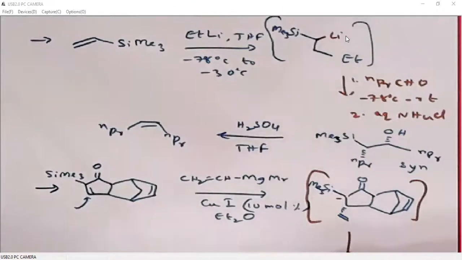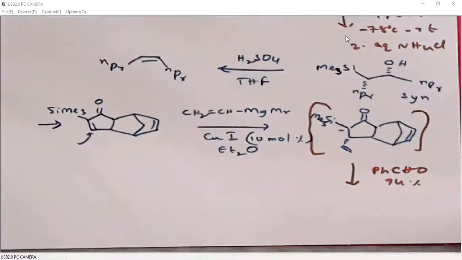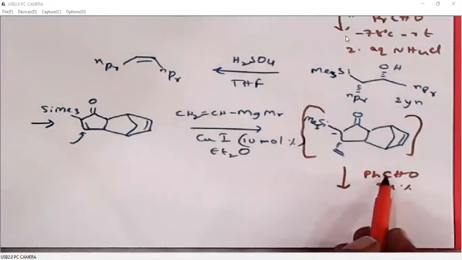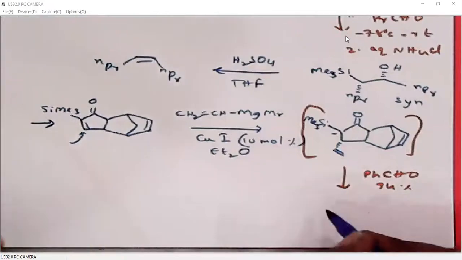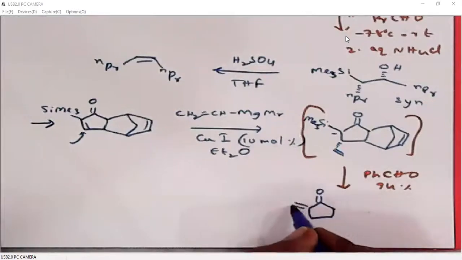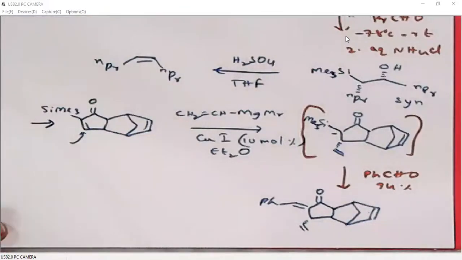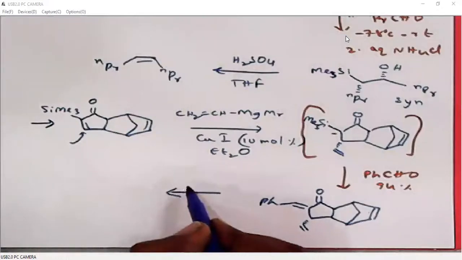Then we can add an aldehyde. When we add an aldehyde here, it undergoes Peterson olefination. So this nucleophile will add to the carbonyl carbon. The subsequent transformations will give you Peterson olefination. And we have Ph here. So the subsequent transformations will give us the Peterson olefination product. Now, this can be